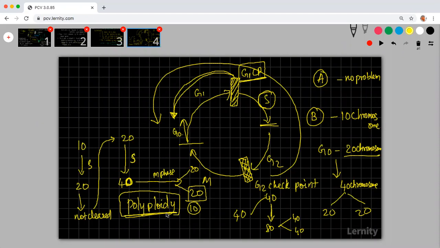I mean, meiosis is going to be there in only a few cells. Okay. So there are some questions.